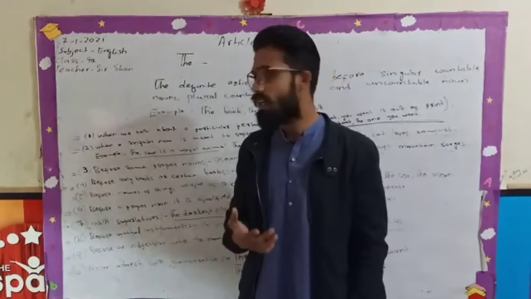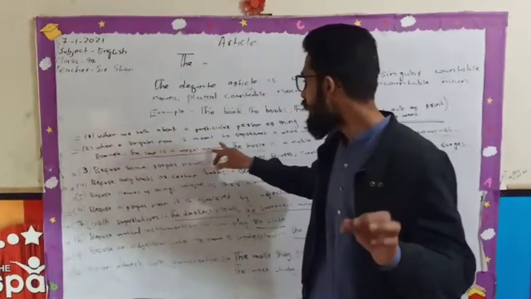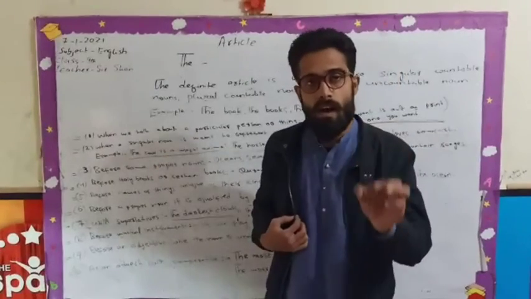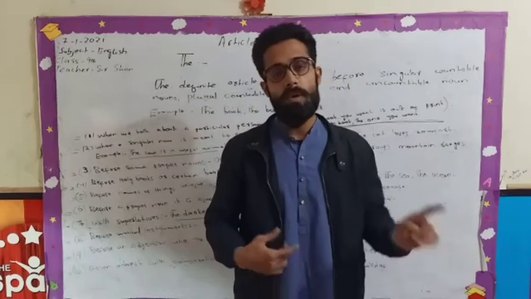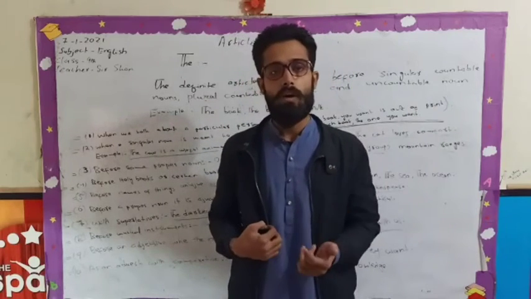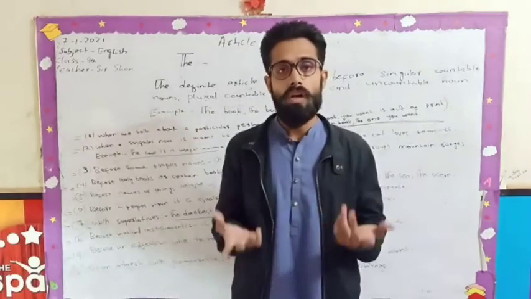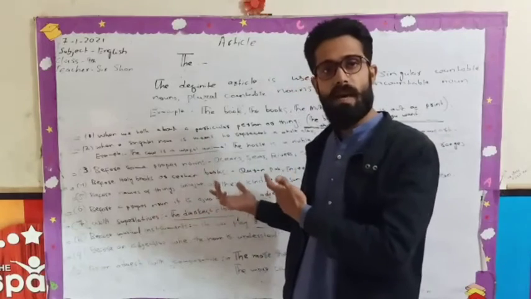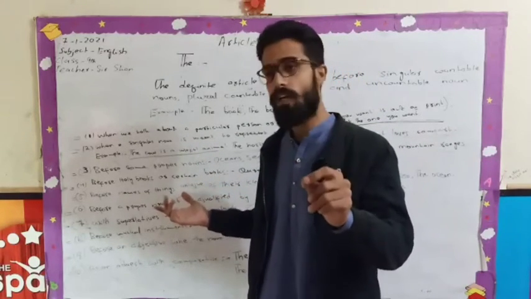Here is also the second rule. In the second rule, we can understand that when a singular noun is meant to represent a whole class, at that place we will also use the. How can a singular noun show a whole class? I have written down the example. You can understand by the example, so listen carefully.